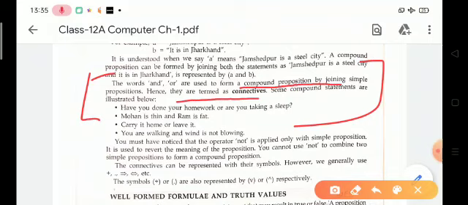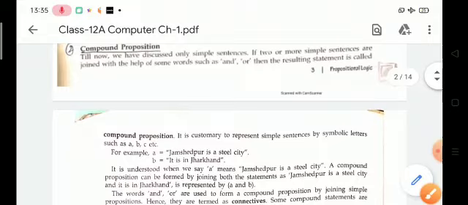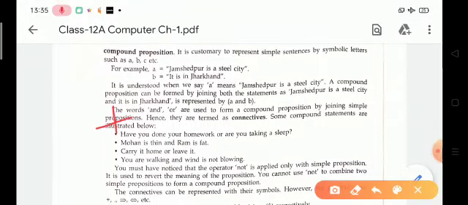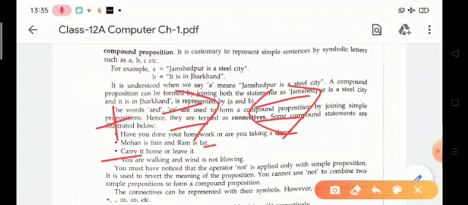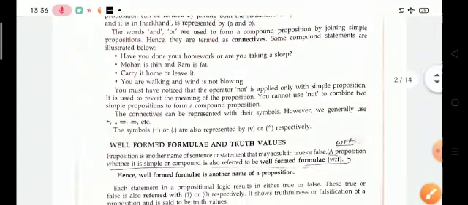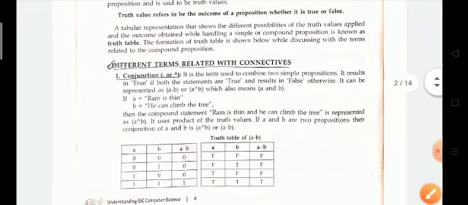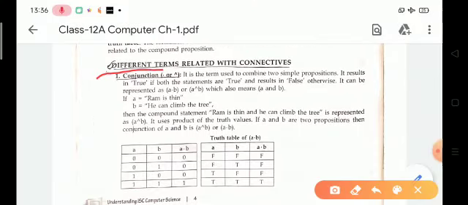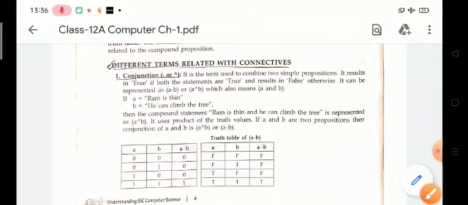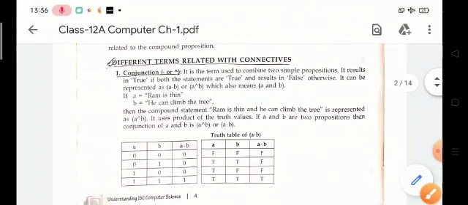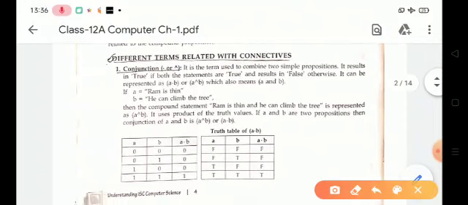Connectives can be represented with other symbols. We use some symbols, like plus, and these are implication. These are some symbols of connectives. Now we will be learning about the different types of connectives. So the first connective is conjunction.